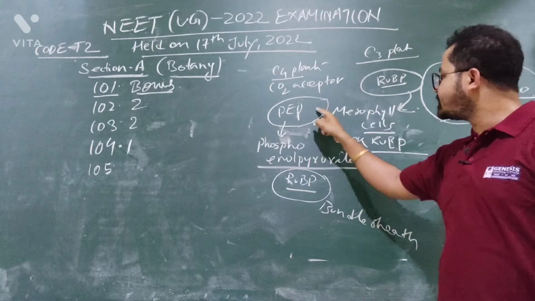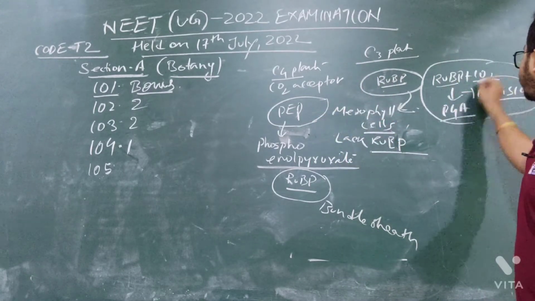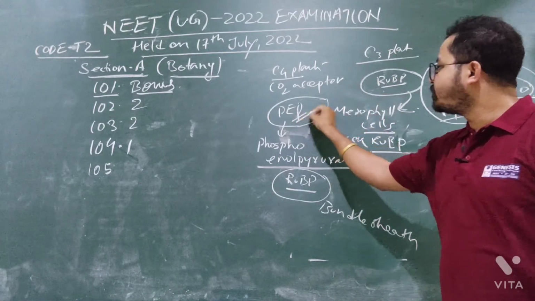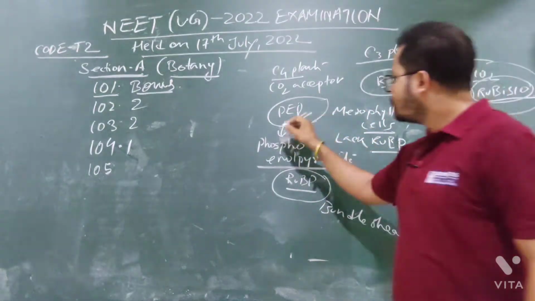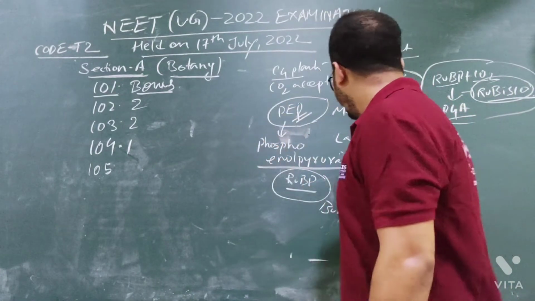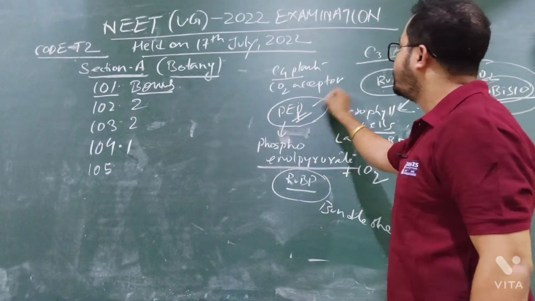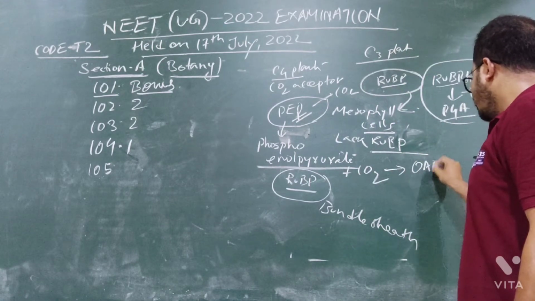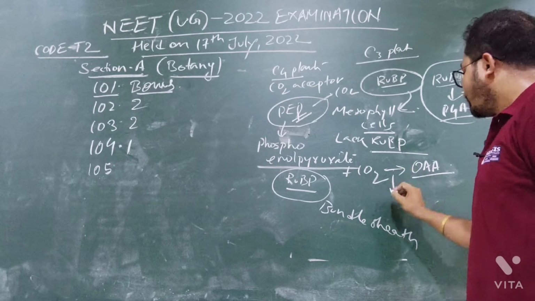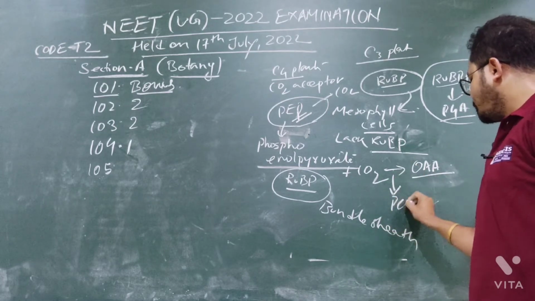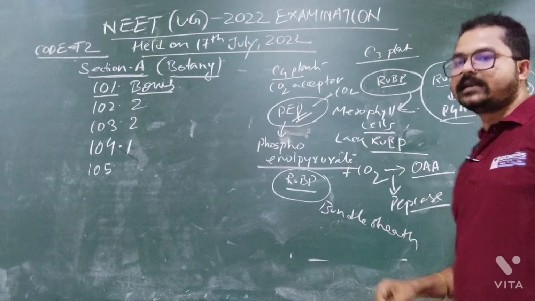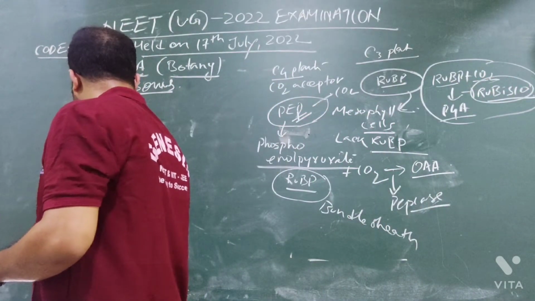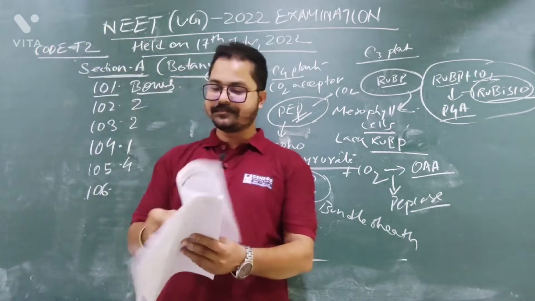But in C4 plants, as the mesophyll cells don't have the Rubisco enzyme, there is phosphoenol pyruvate, which will take carbon dioxide and convert it into oxaloacetic acid. Here also one enzyme is there, known as PEP carboxylase. So both the statements are correct. The answer will be option number 4. Now question number 106.